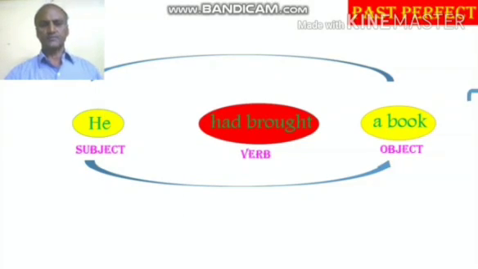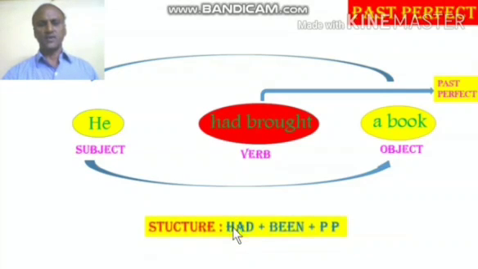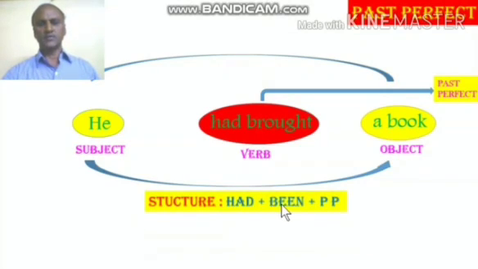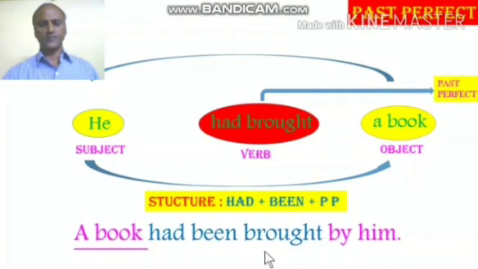Third step is you have to identify the verb, had brought. What type of verb is this, had brought? It is in the past perfect form. So what is the structure to be followed to change from active into passive? Had plus been plus past participle. So the answer is a book had been brought by him.